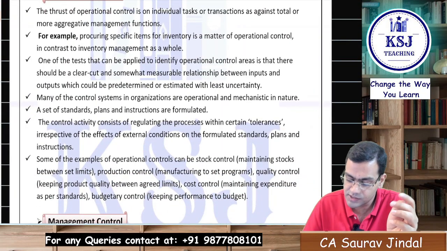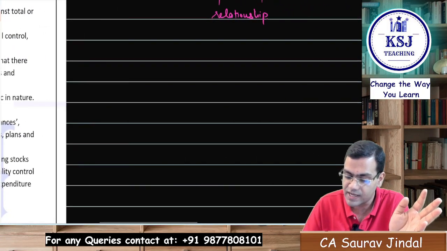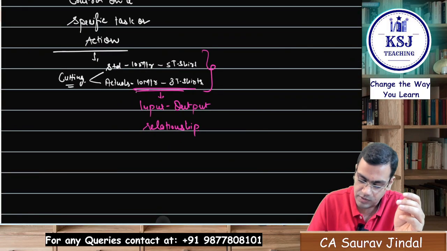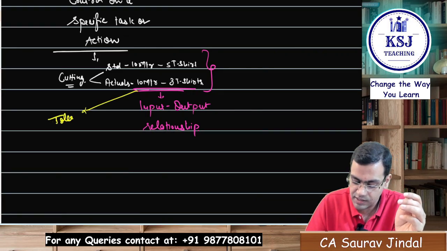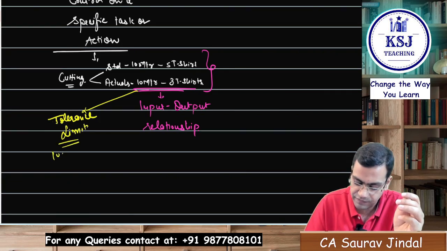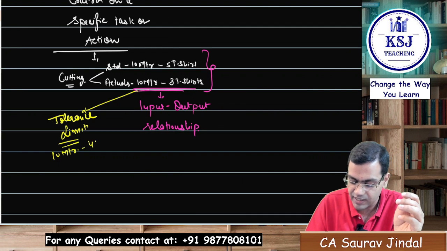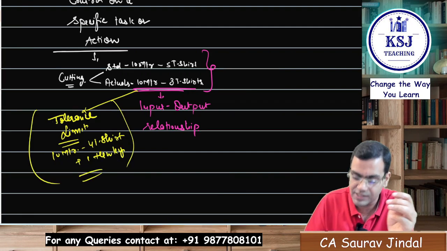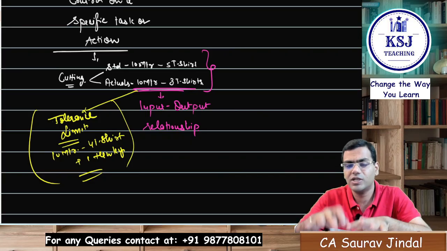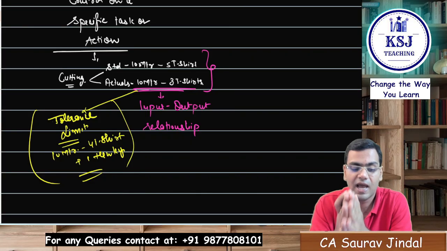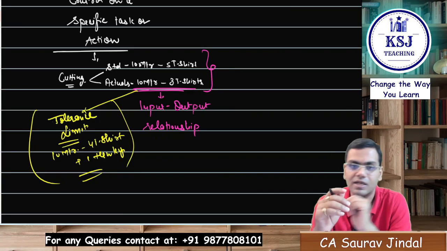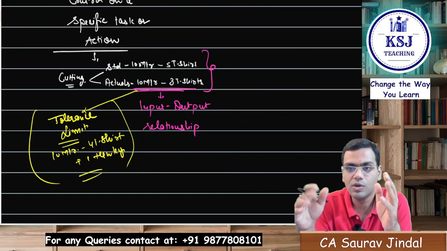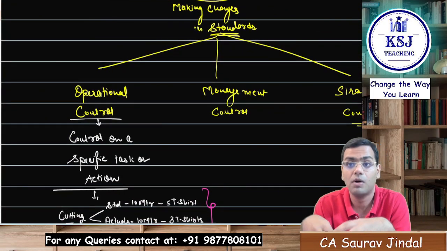The control activity consists of regulating the processes. Here you might set the tolerance limit also, that okay, somewhat wastage is fine, that out of 10 meters if you are not getting 5 t-shirts, you might get 4 t-shirts plus 1 handkerchief, right? So this is a tolerance limit, that a small plus-minus variation is acceptable. This is what you need to define. And if the variation is more than that, then it is not at all acceptable. So you define everything in terms of the operational control.